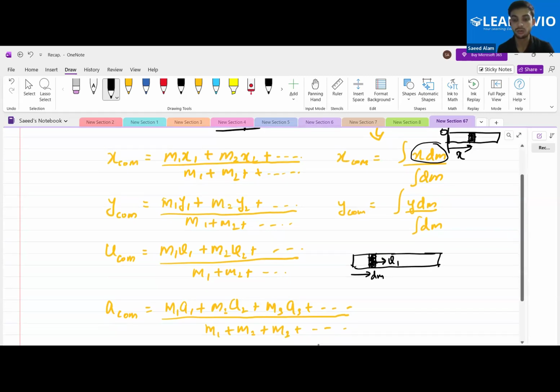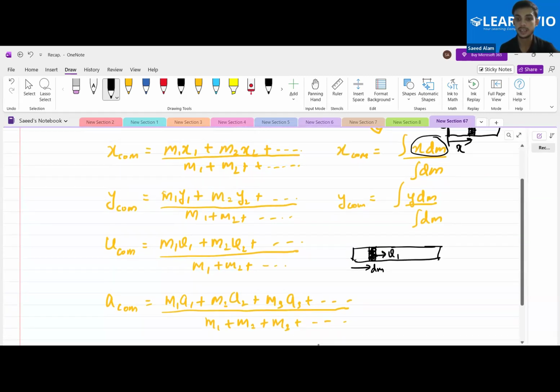So when we actually require to multiply this v1 into dm, like we are doing over here, that is small m into v, we are doing the same expression here, integrating it, and the whole divided by the dm mass. Yes or no? Is this clear to all of you? Yes.